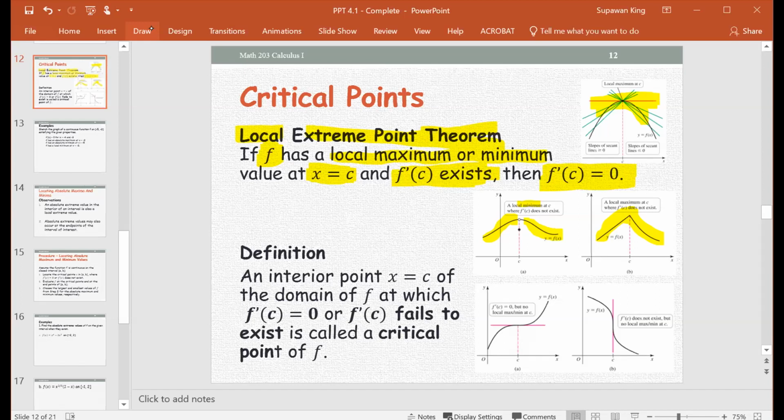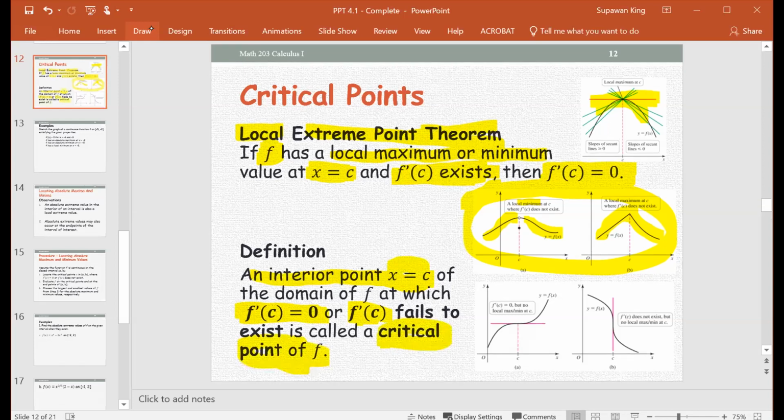Okay. Another one, talking about an interior point x equals c of the domain, that means within the interval provided. If you can find the derivative and it's 0, or the derivative is undefined, like these two cases, a hole or a sharp turn, so either way, for the derivative that is either 0 or cannot be found, that point c is called a critical point.